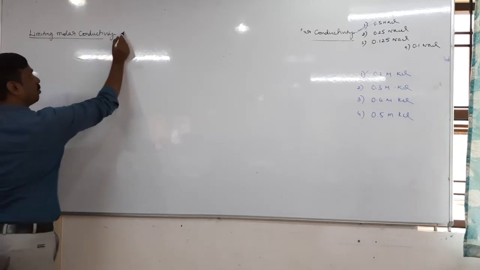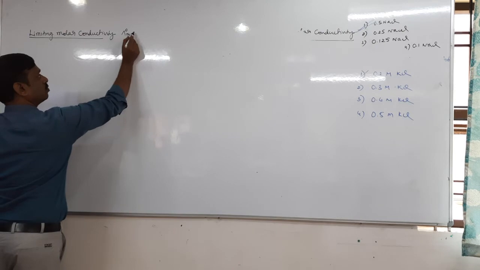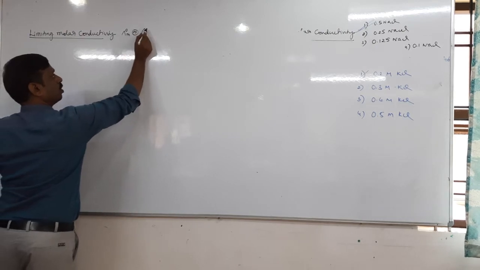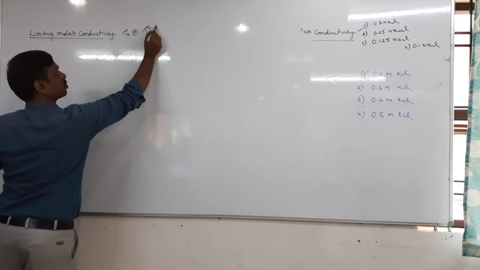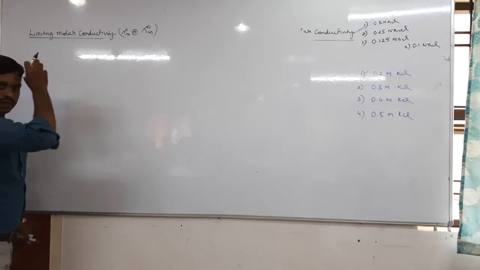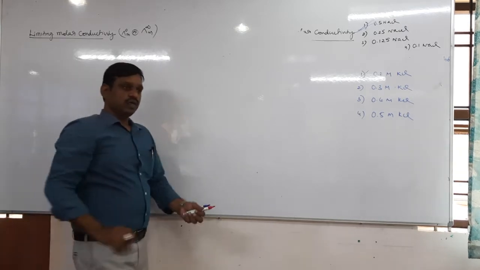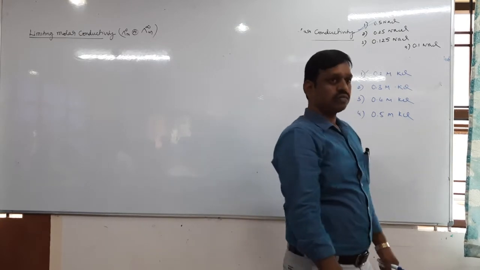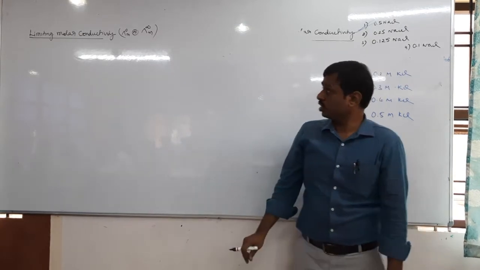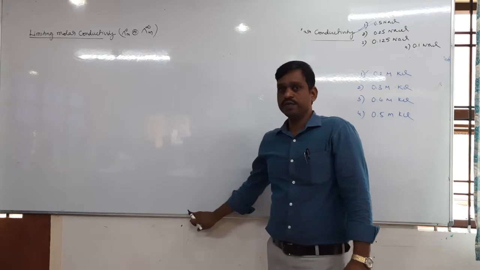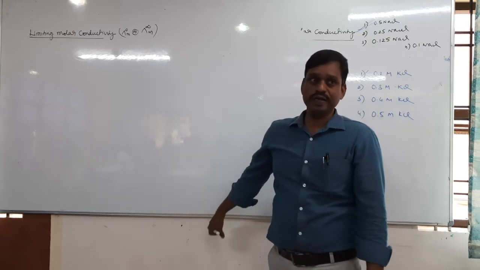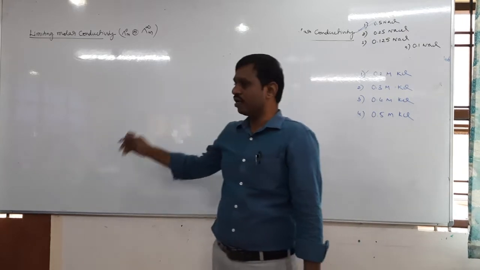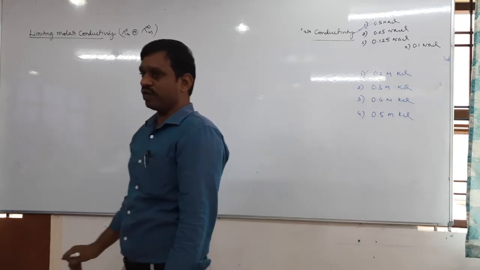It is denoted by lambda naught m, or lambda infinity m also. So what is limiting molar conductivity and how can it be calculated? We will see the calculation later. First, what is limiting molar conductivity?